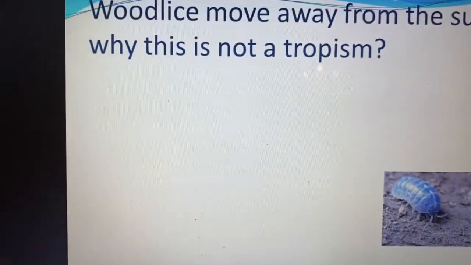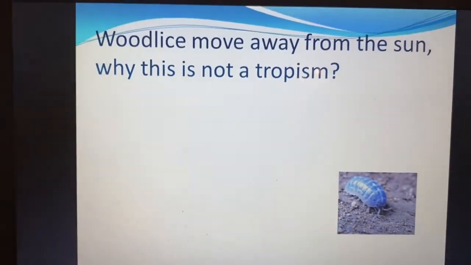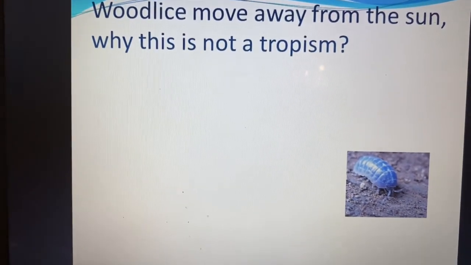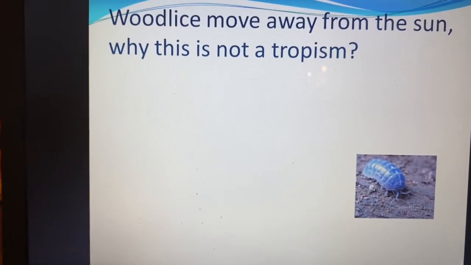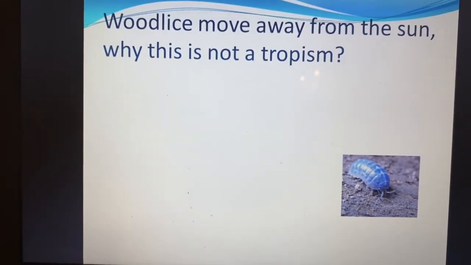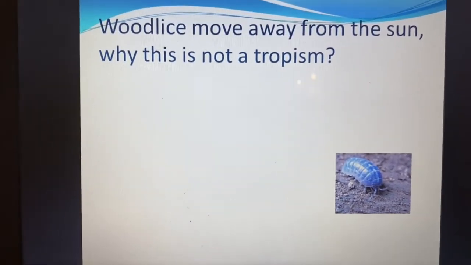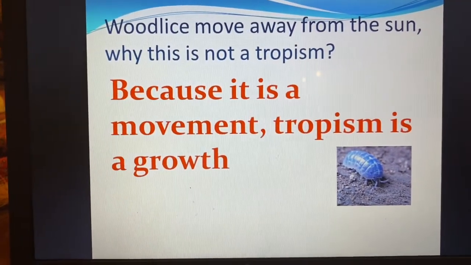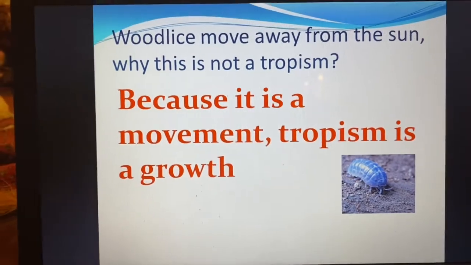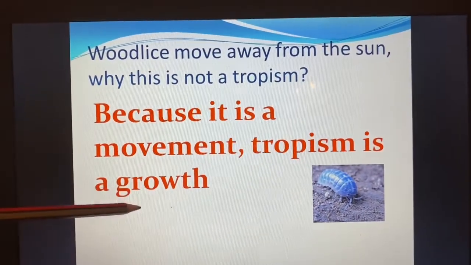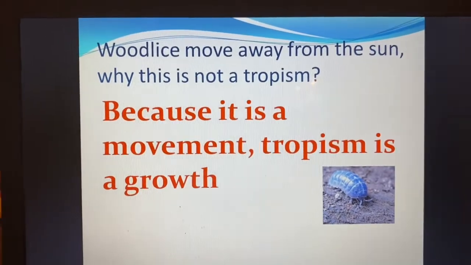Let us answer this question. Would wood lice move away from the sun? Why is this? This is not a tropism. Now, tropism is for plants, and tropism is a way of growing. It's not a movement. Tropism is growing towards or away from the stimulus. So because it is a movement, the wood lice is moving away from the sun, while tropism is a growth. It's a way of growing in plants.